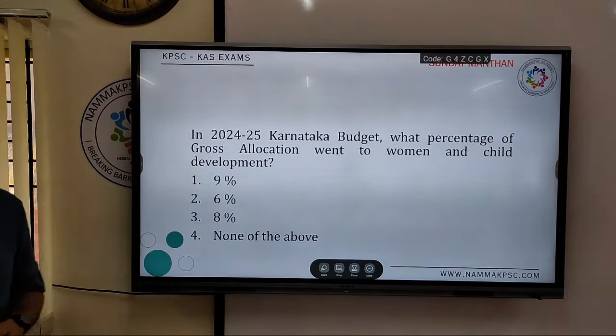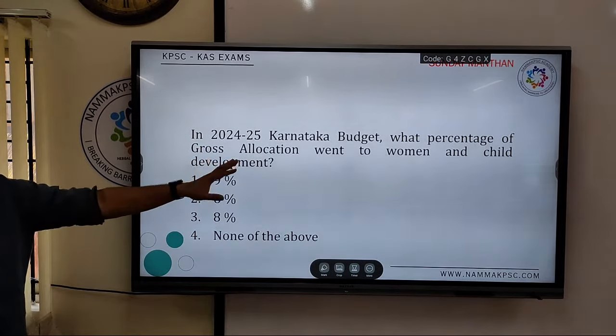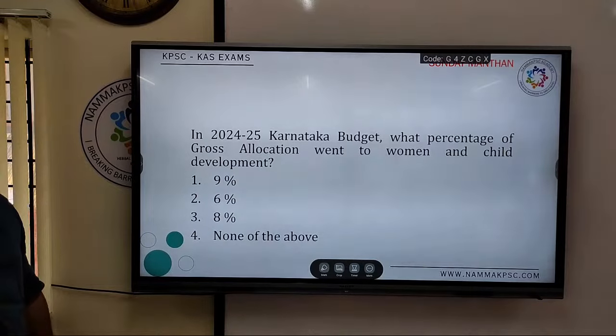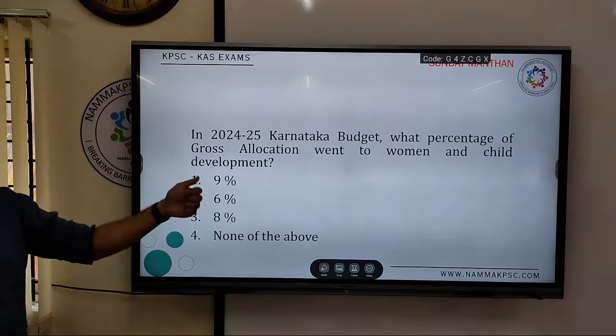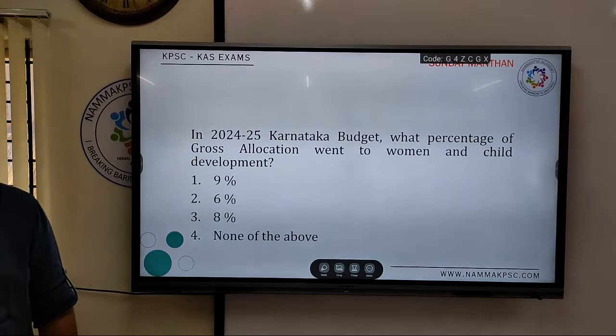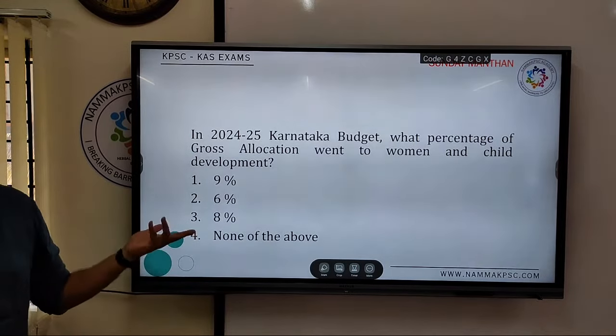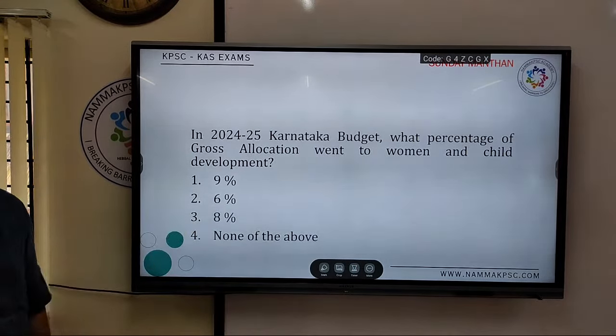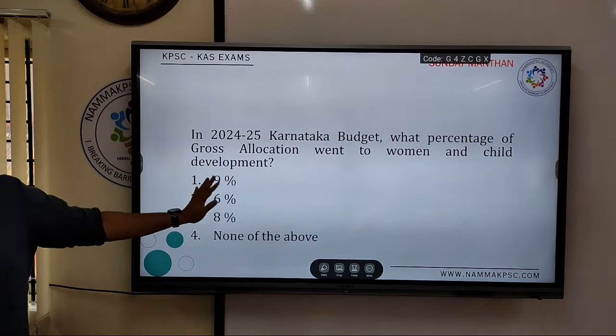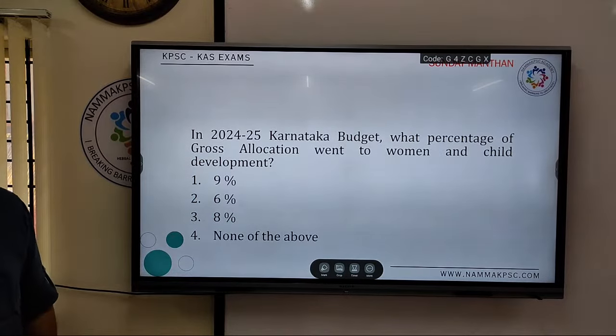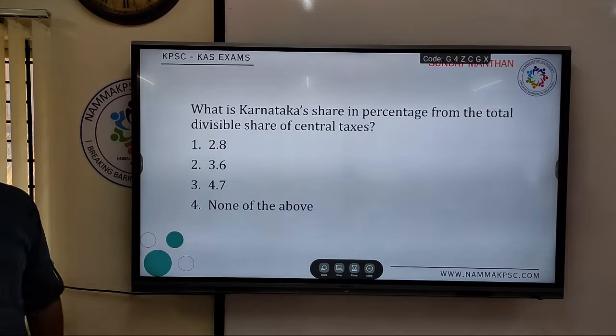In the 2024-25 Karnataka budget estimate, what percentage of gross allocation went for women and child development? 9%. Obviously it's facts and you'll have to remember. Anyway, a similar question was asked, if you recollect, in the previous year also. Another question.